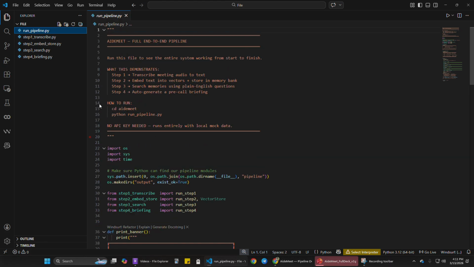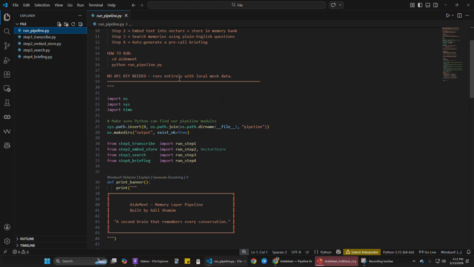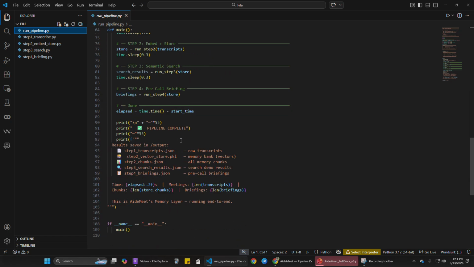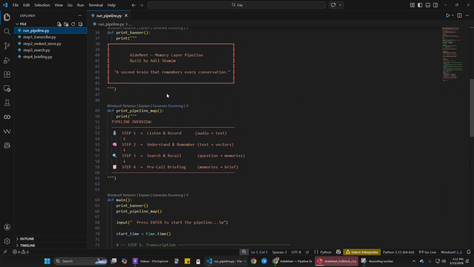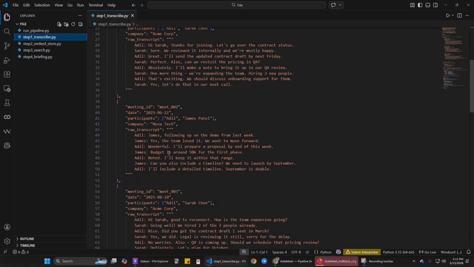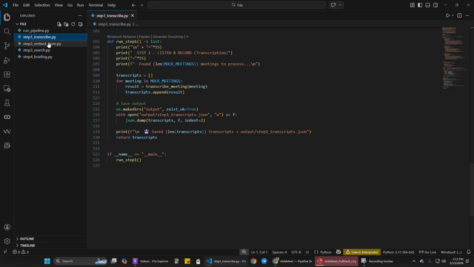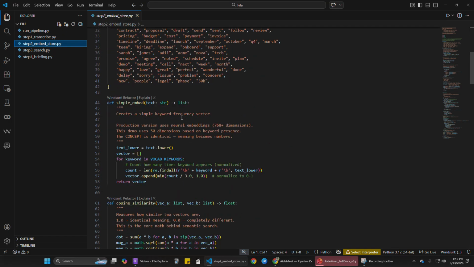So what about the pipeline and code? It should not be hard, I think. This is our pipeline run, the overall pipeline. This is step one: how we convert audio to text. This is the Whisper model we use here, and here we store the data set.